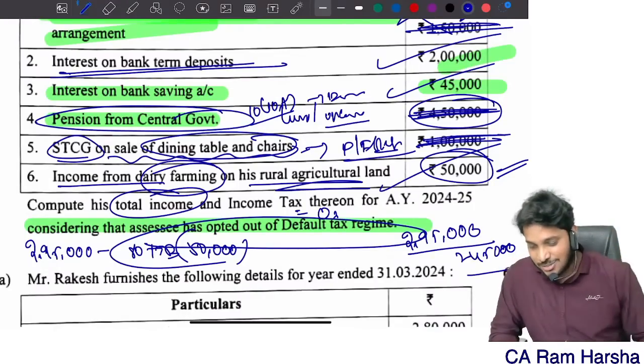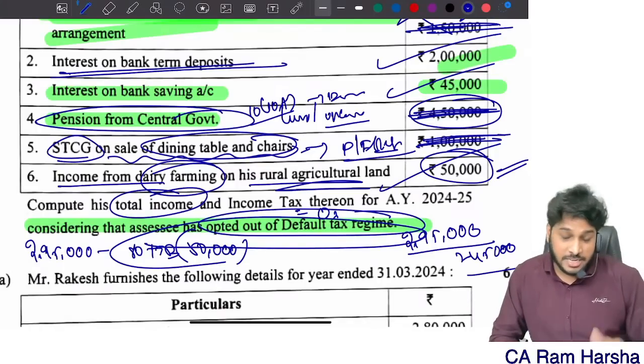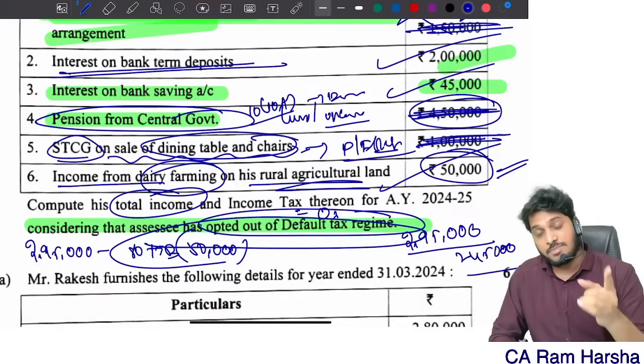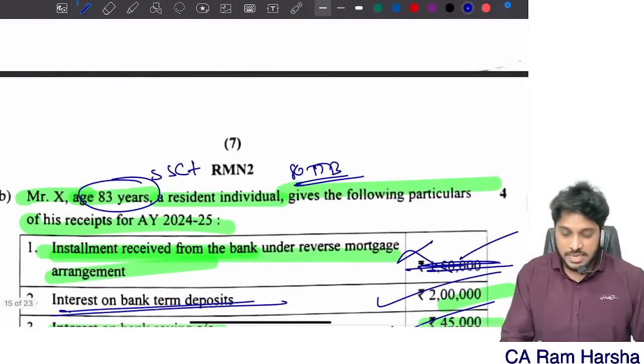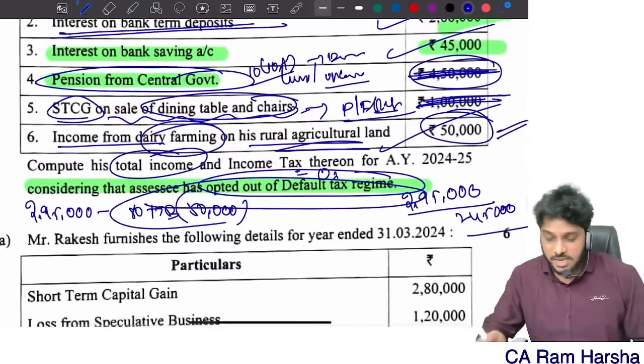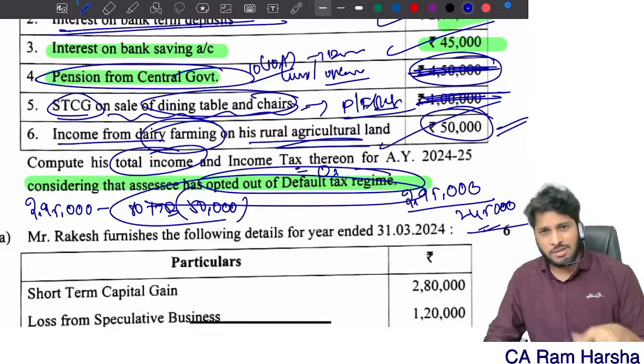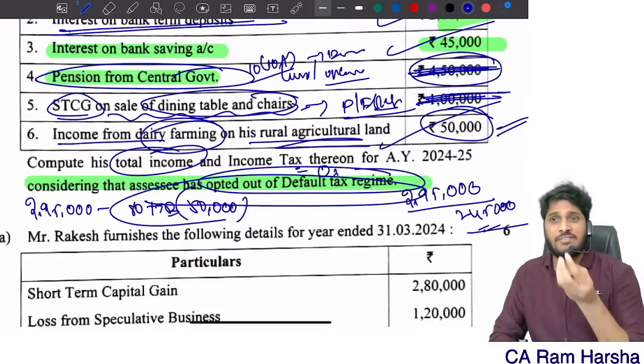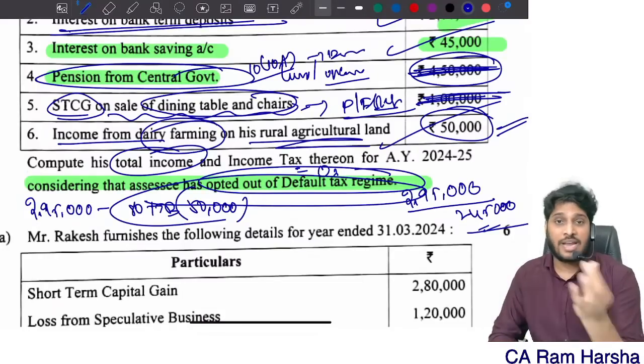You agreed, right? So 2,45,000, because he has opted out of the default tax regime, which means it's the optional tax regime. 80TTB deduction is eligible. He's a senior citizen resident, so 80TTB is eligible. So 2,45,000 is the total income, and since it is the optional tax regime, SSC has 5 lakhs basic exemption. Therefore, no tax liability at all.